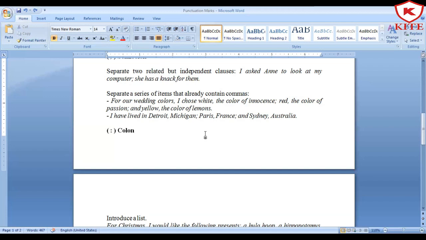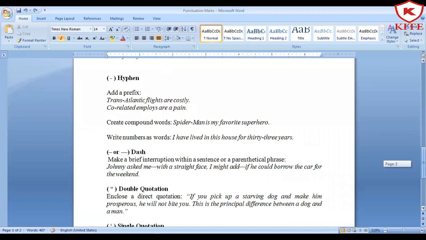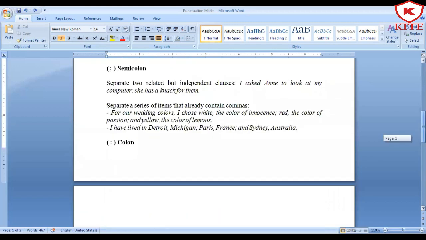So there is this confusion. You also want to mention the country. How can you do that? I have lived in Detroit, comma, Michigan, and then put a semicolon and going to the next city, Paris. And where is it? In France. Again put a semicolon and see Sydney. Where is it? In Australia. Okay, so very easy, so far so good. So this is the way you can write. So wherever commas are used, over there you can also make use of semicolons to separate a series or a list. Okay, I hope you are getting this very well.